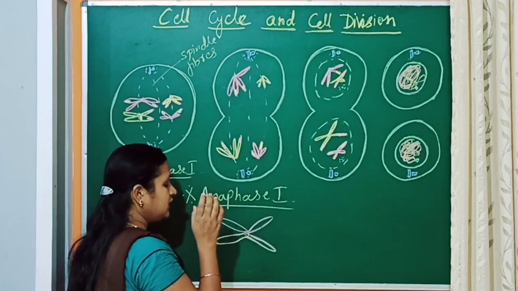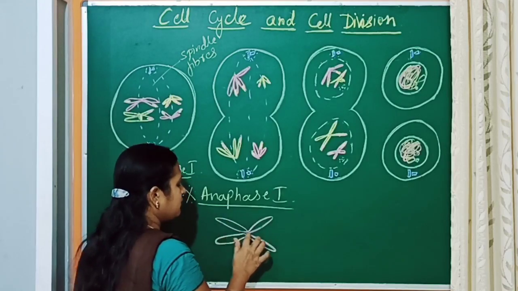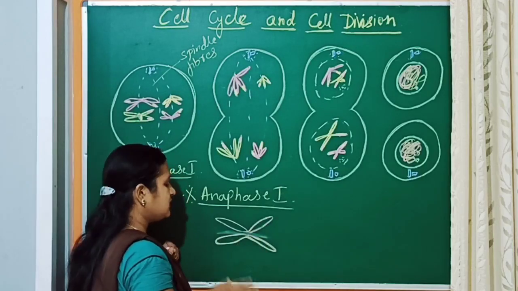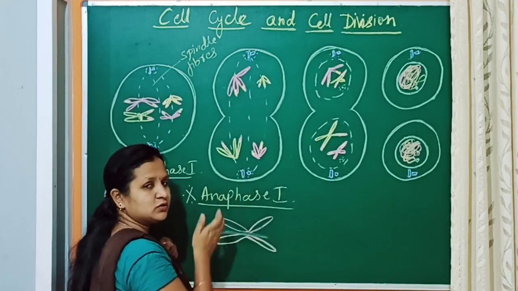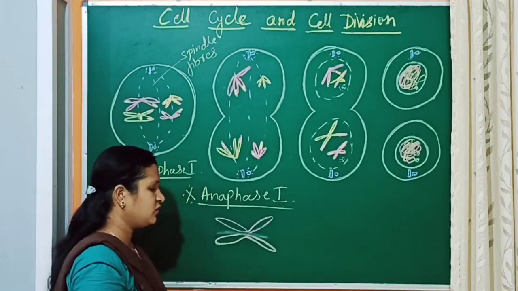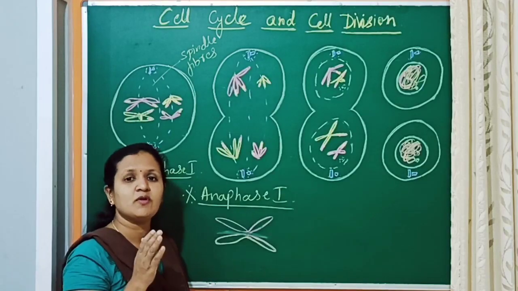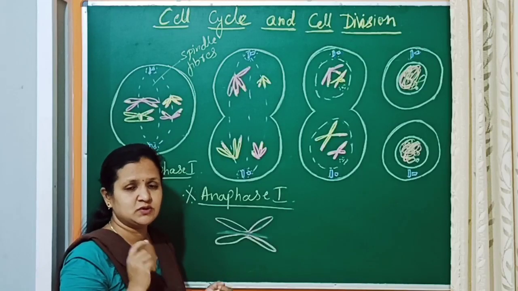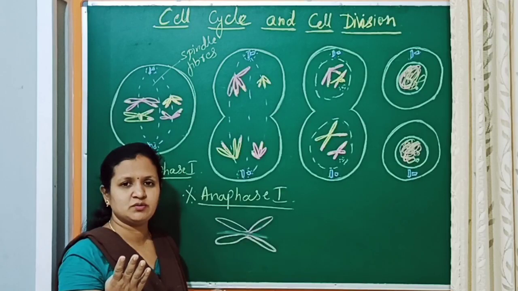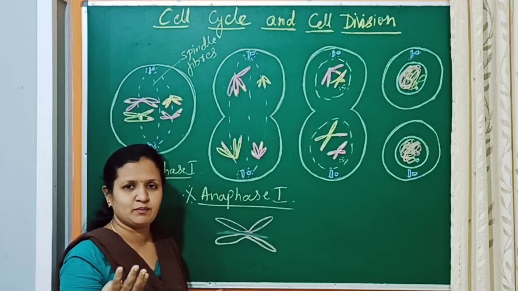In mitosis anaphase, we came to know that the centromere is going to divide. As a result, one chromatid moves to one pole and the other chromatid moves to the other pole. Because of that, the chromosome number is equally maintained in mitosis. But in meiosis, from one parent cell, 4 daughter cells will be formed. The parent cell is diploid and the 4 daughter cells will be haploid.